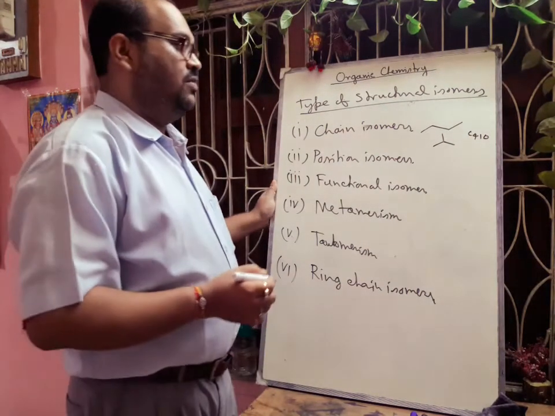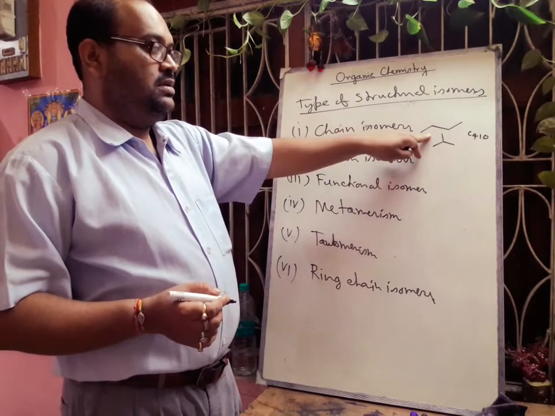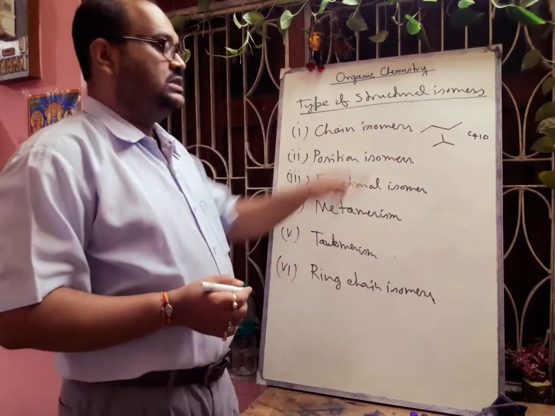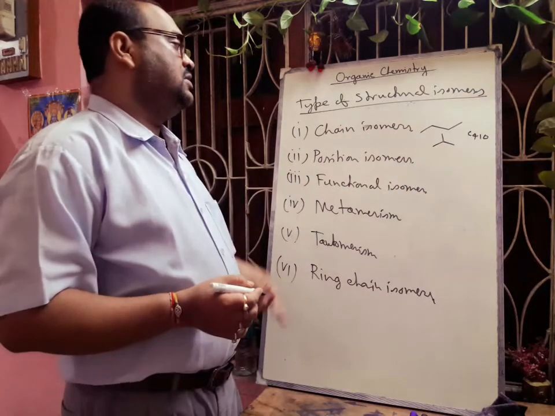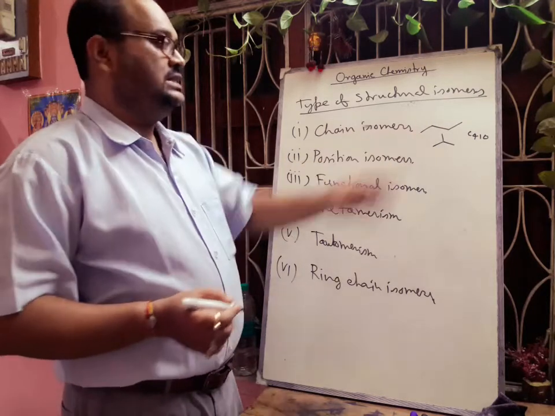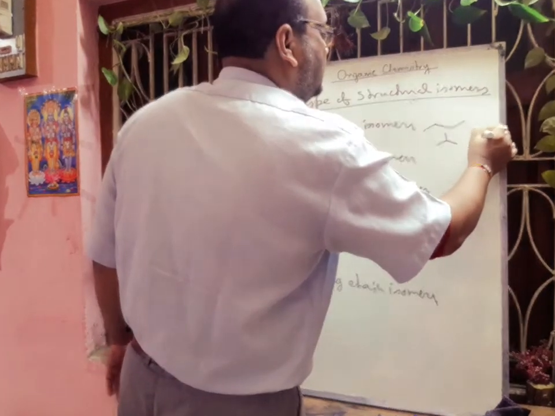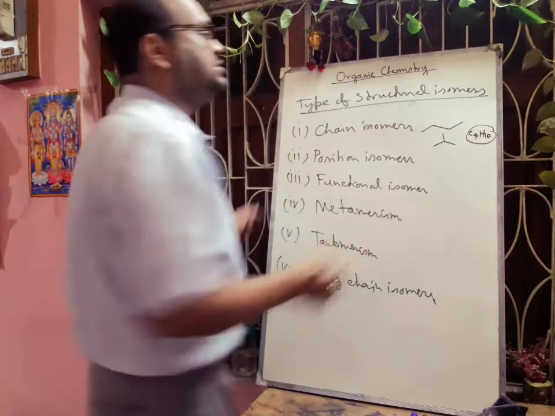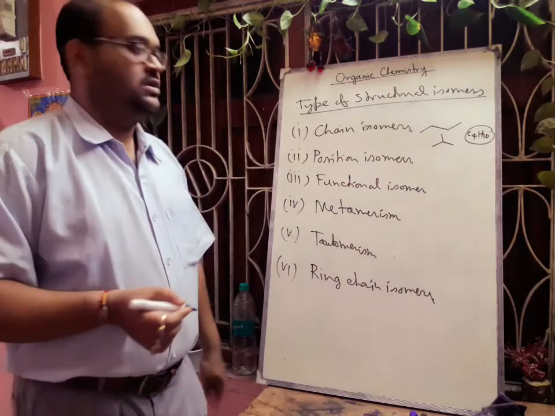Okay, one is the long chain which is unbranched, and this one is branched chain. Okay, so that is why they are chain isomer, because their structure is different. This one is C4H10, and name of the compound you know, this is called butane. This one is called n-butane, and this one is called isobutane.